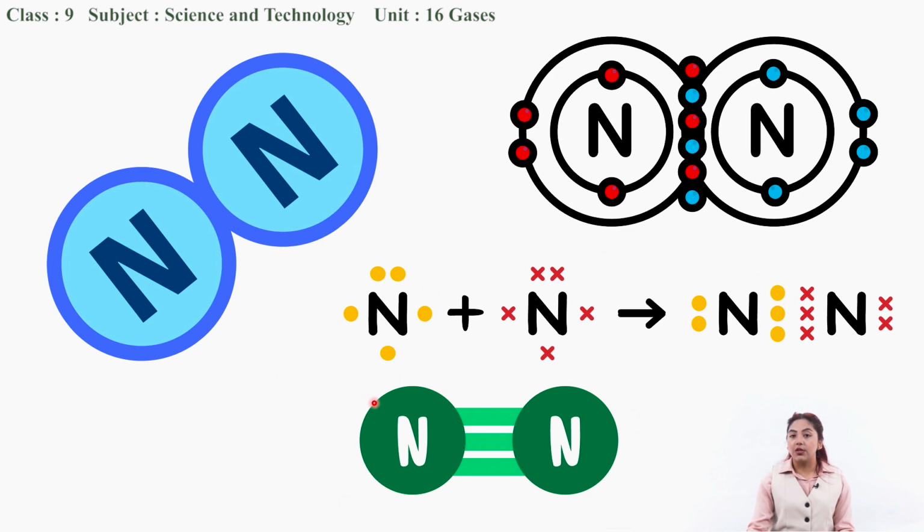So nitrogen is also a diatomic molecule, and molecular weight is 28 because a molecular weight is the sum of the atomic weight of individual atoms present in that molecule. Since the atomic weight of one nitrogen is 14 and the other nitrogen is also 14, so 14 plus 14 is 28. That's why the molecular weight of nitrogen is 28.